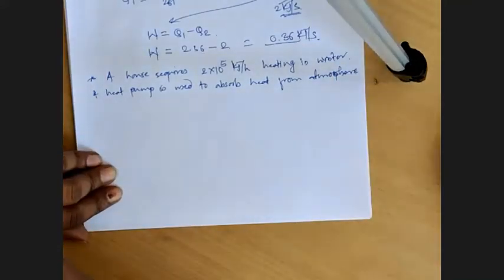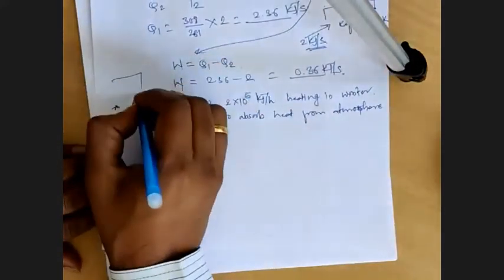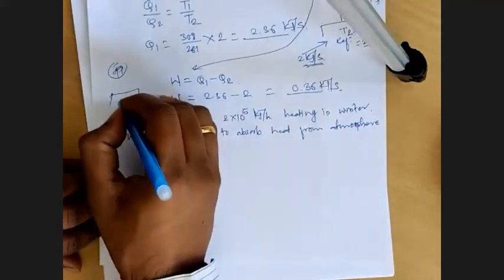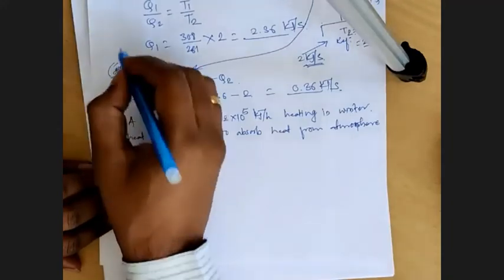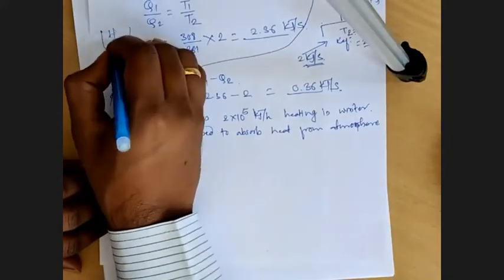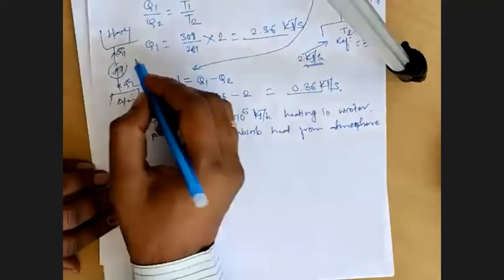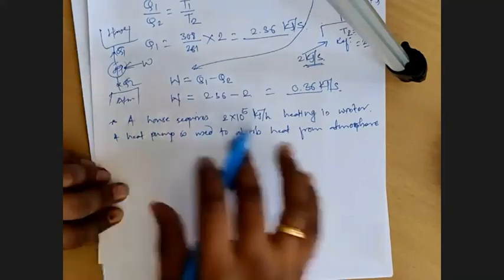We know what a heat pump does. If this is the heat pump, it will take heat from the atmosphere, that is Q2, and send it to the house, that is Q1, and for that it will take work as input.